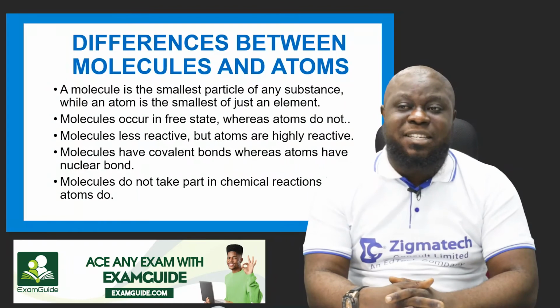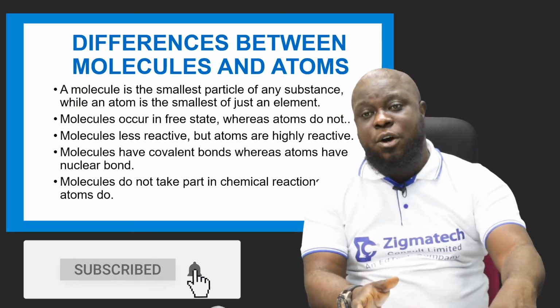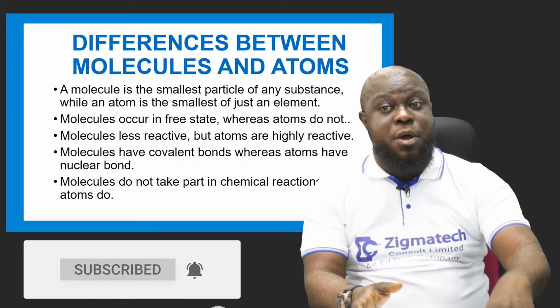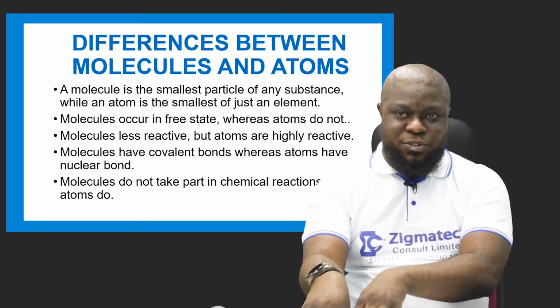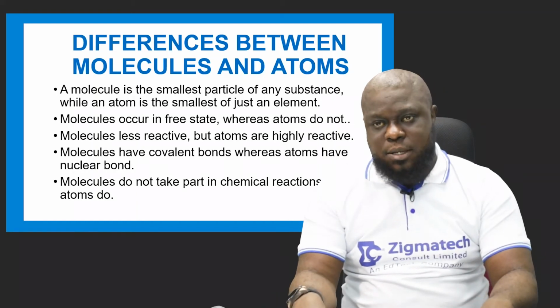Molecules are less reactive, but atoms are highly reactive. Molecules do not have ions. That's why they cannot be reactive. But the atoms have ions, so they can be reactive. They have electric charges, so they can be reactive.